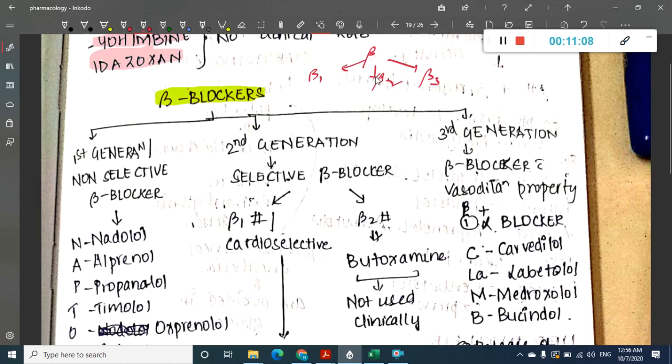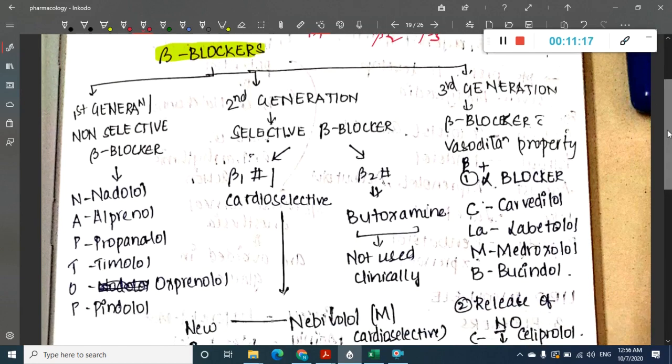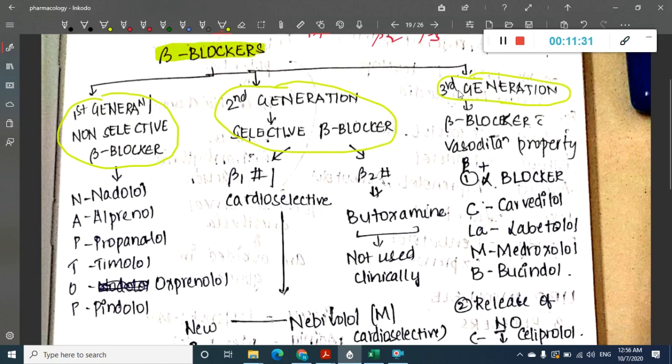There can be one non-selective, one selective, and a third which has special properties. So we have divided this into three generations: first generation or non-selective beta blockers, second generation or selective beta blockers, and third generation or special properties beta blockers.